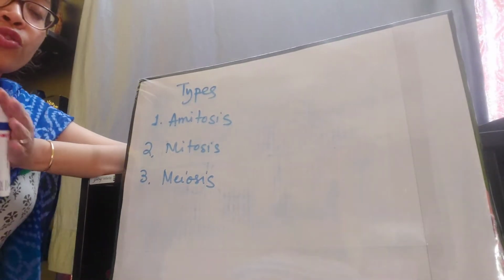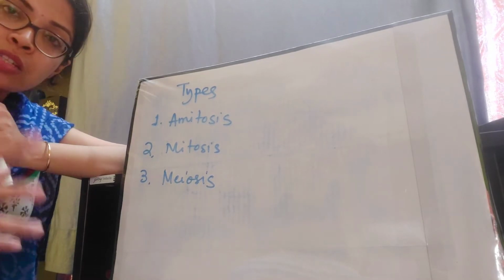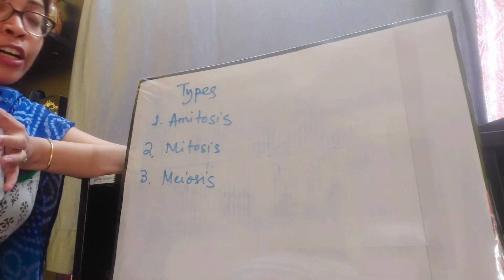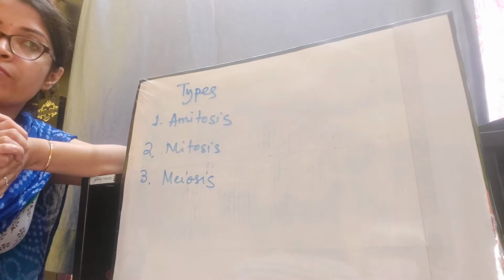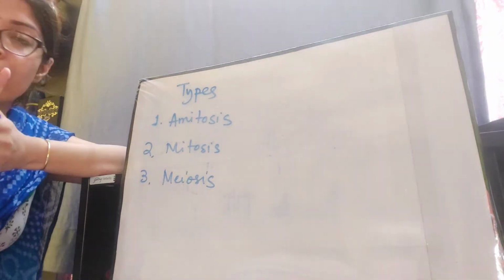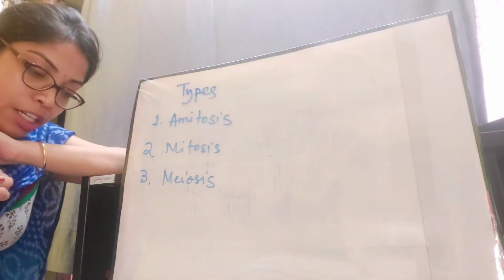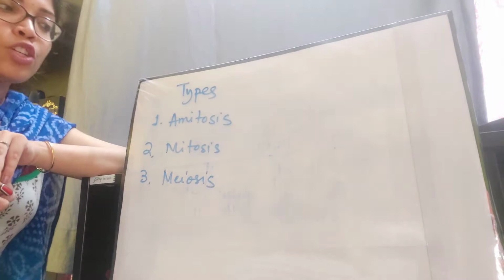That means constriction starts to take place, and then the mass of the nucleus and the cytoplasm divides into two. Here no formation of spindle fiber and chromosomes takes place, and amitosis takes place in unicellular organisms like bacteria, amoeba, paramecium, etc.